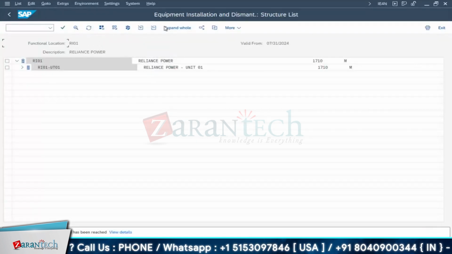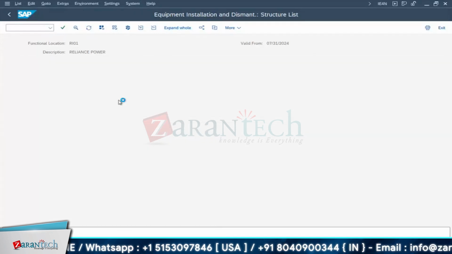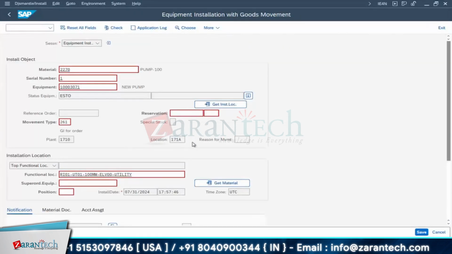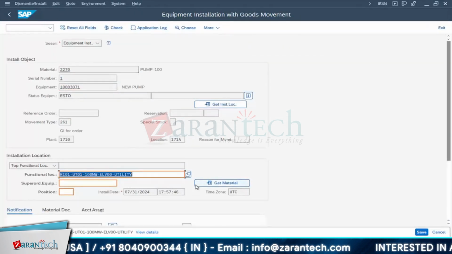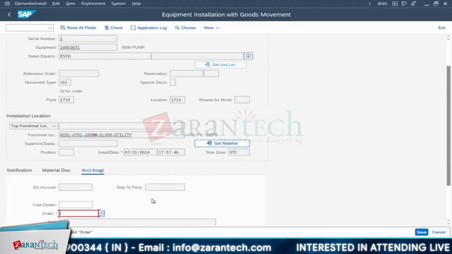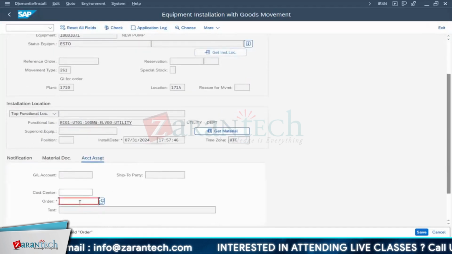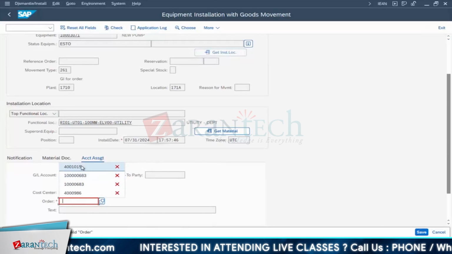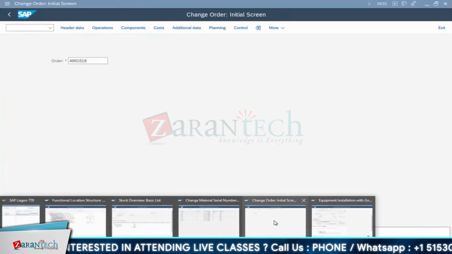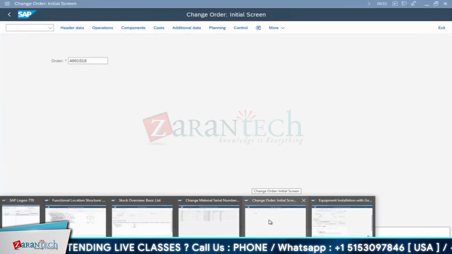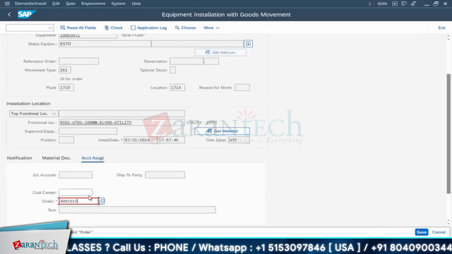Some utility department we created. It is under utility, so let me create under the utility department. Okay, this much is sufficient. Again, no structure gap, that is fine. Now see here, it will ask me for the order, the work order number. I'll choose my work order number. What number is it? 1018. Yeah, 18. So go for this 18.